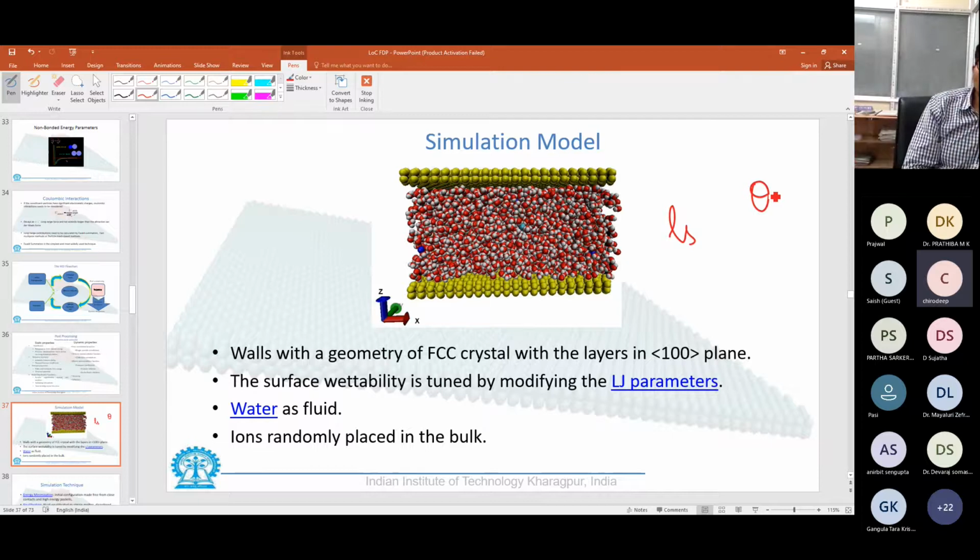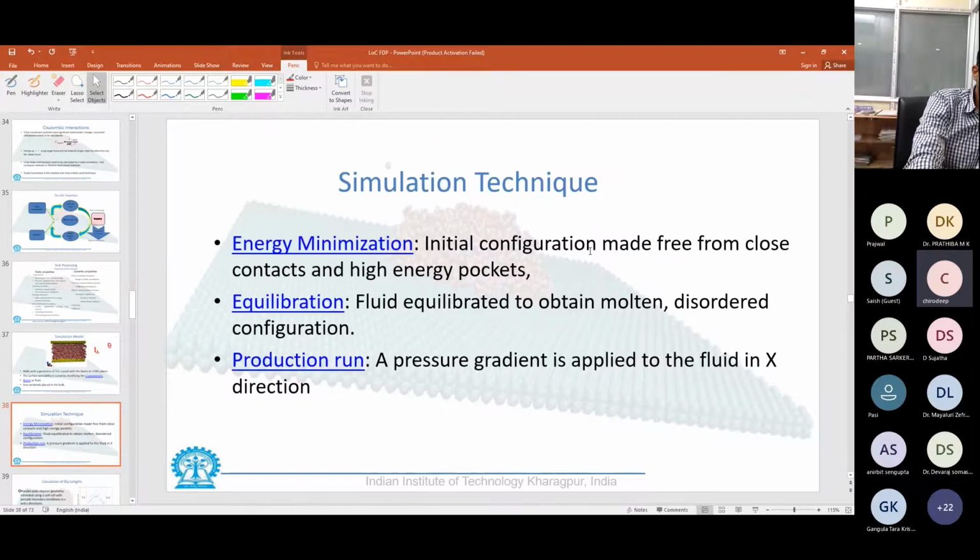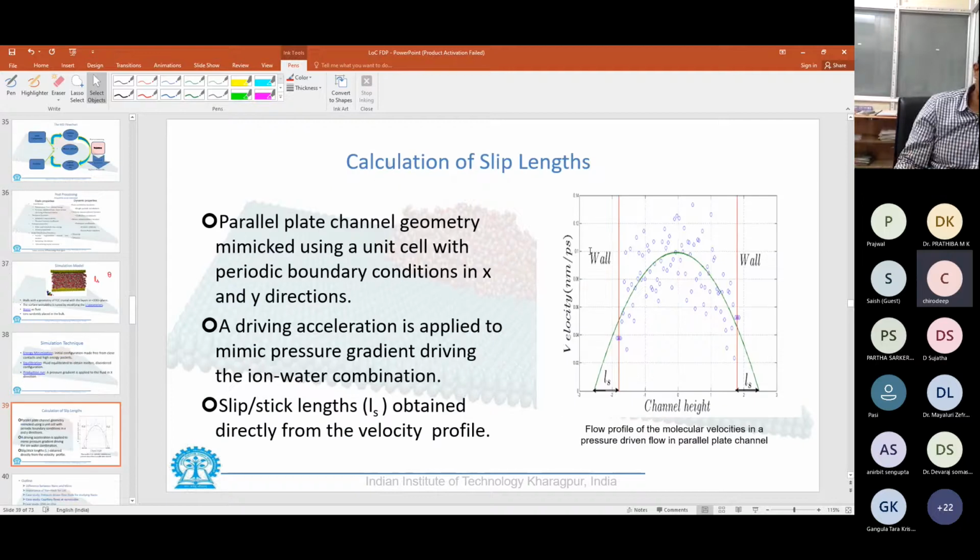As you can see here, we have an expanded or blown up view of the simulation system, where we can individually see the water molecules with the oxygen atoms here in red color, and the hydrogen atoms in white color. These are water molecules arranged in a parallel plate configuration, and we try to simulate a pressure driven flow in it, and by following certain steps which are very standard, we try to obtain the velocity profile.